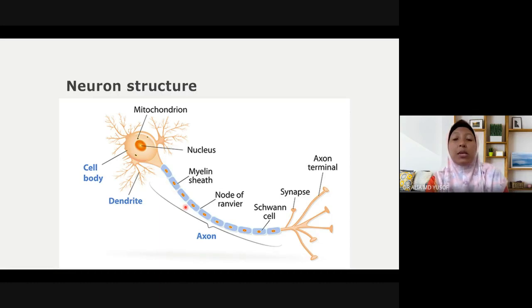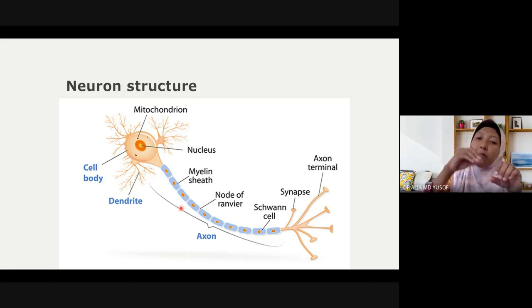So what does it mean? Both myelinated and unmyelinated axons do have myelin sheath. However, myelinated axon has myelin sheath that has a lot of layers. But the axon of unmyelinated neuron only has one layer of myelin sheath.